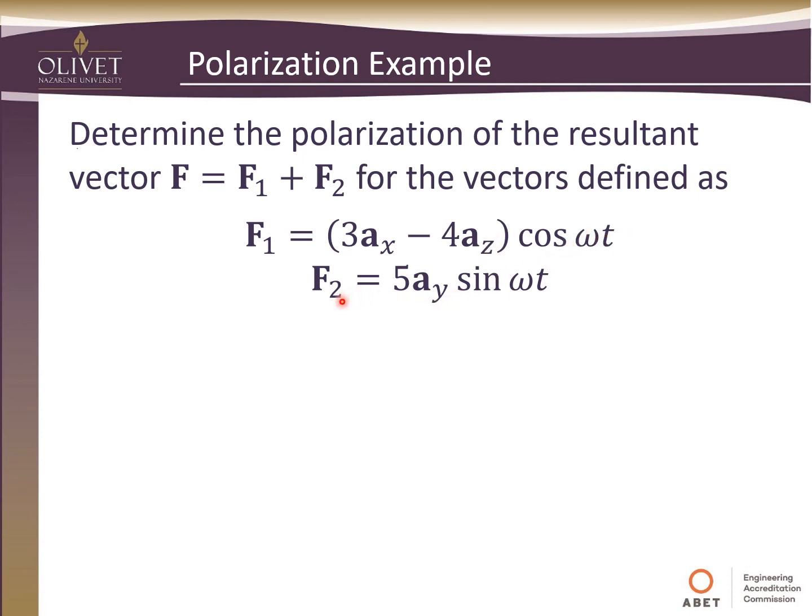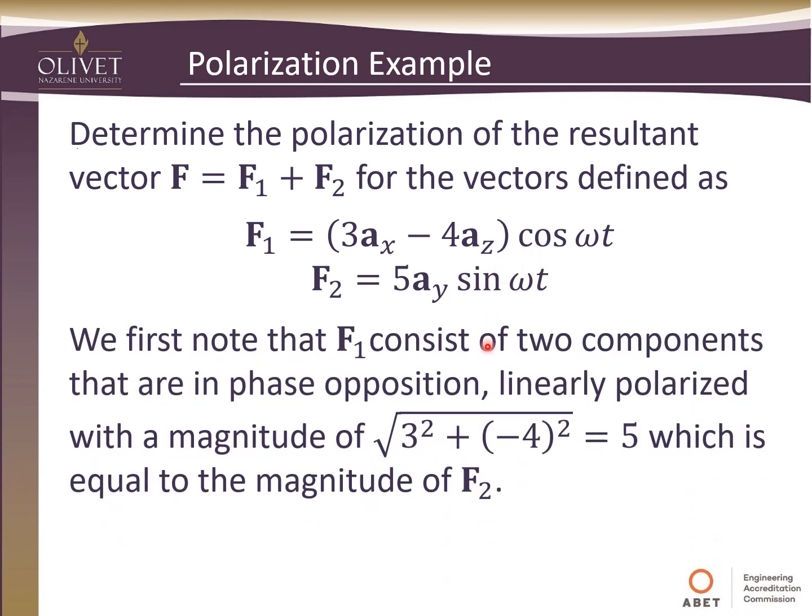When we look at F2, F2 only has a component in the y direction, and we notice that it's 90 degrees out of phase with the F1 vector. The argument's the same, so there's no additional phase shift, but it is 90 degrees out of phase just because of the difference in the trigonometric functions.